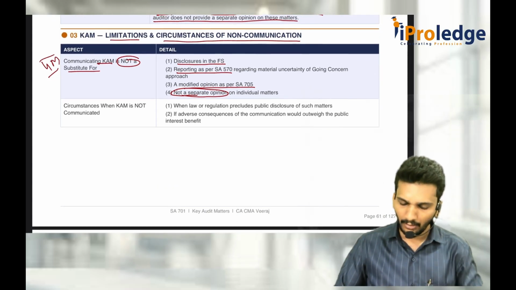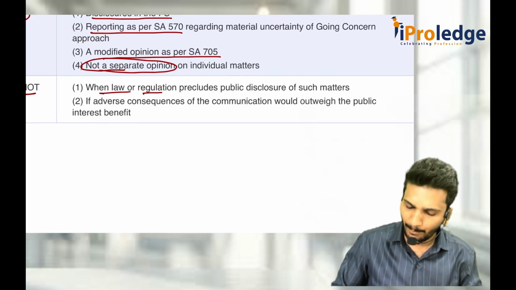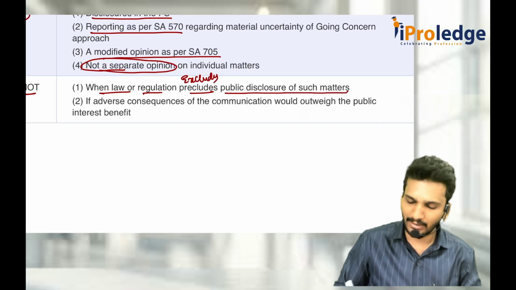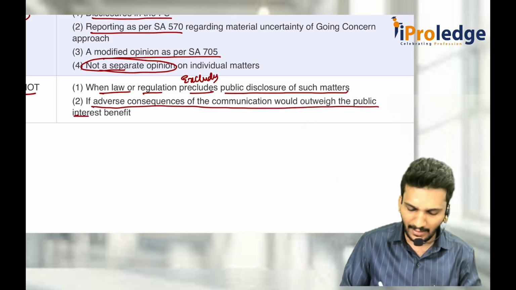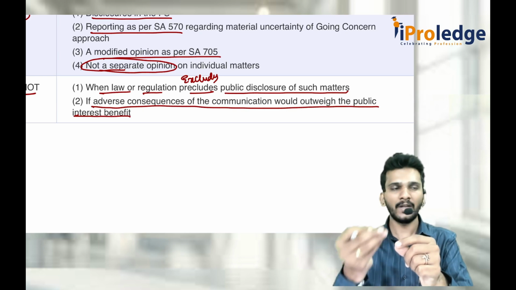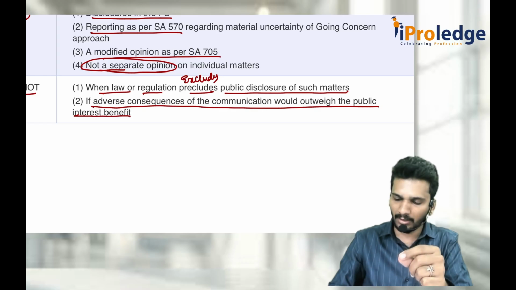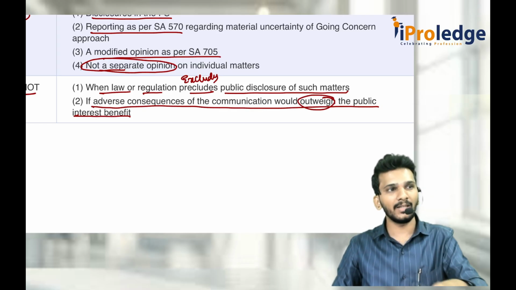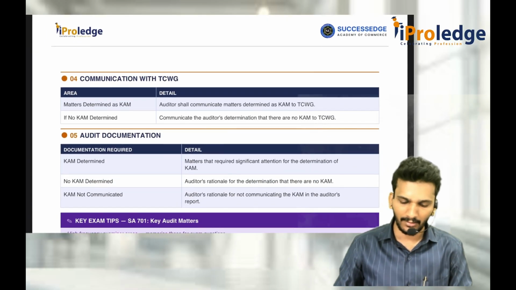Now, key audit matters are not communicated whenever the law or regulation precludes, means excludes, public disclosure of such matters, or if adverse consequences of communication would outweigh the public interest benefit. That means the moment you tell key audit matters, whatever the benefit we get, more than that there is some adverse effect. Outweigh means what? When you feel that the problem is more than the benefit, you should not communicate the key audit matter. Outweigh the key audit matter.